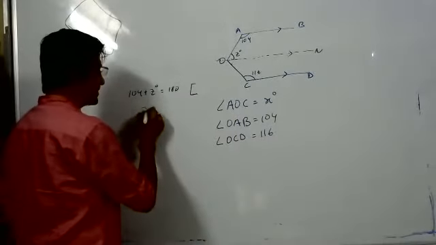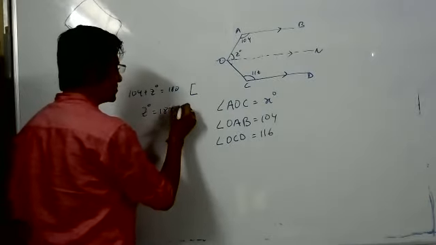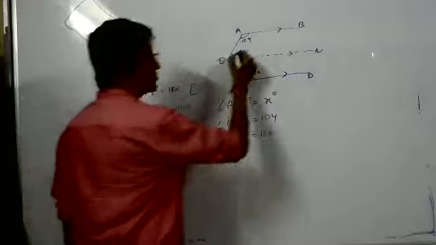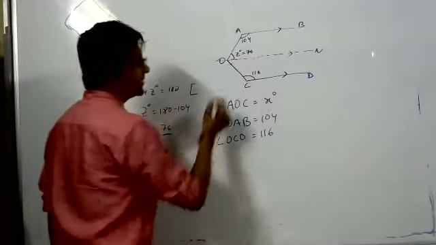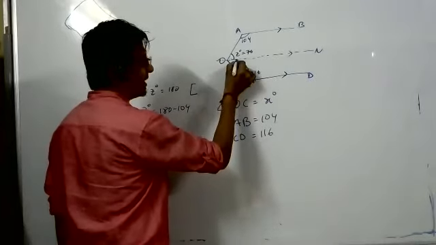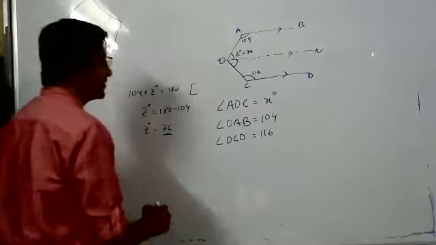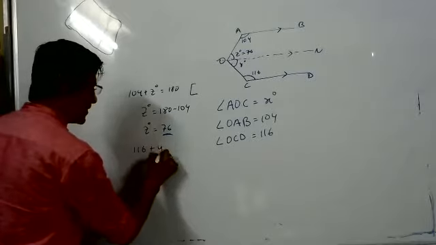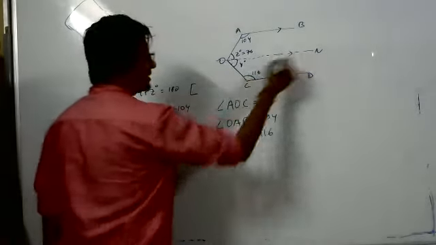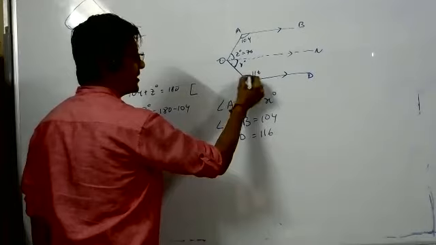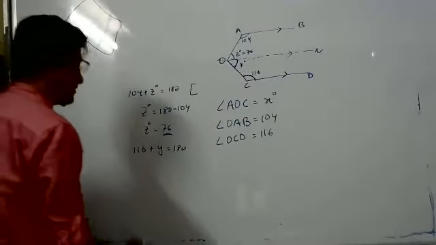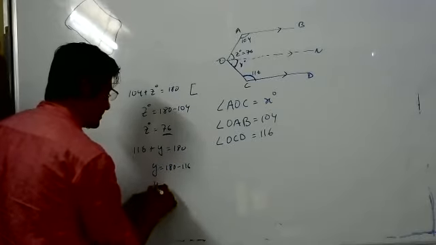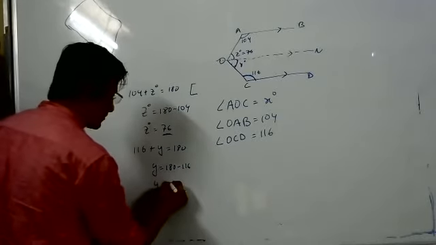Okay. So you will get Z equals 180 minus 104. So Z equals 76, right? Yes, sir, this is 76. Similarly, this angle plus this angle should equal 180 degree. Let's suppose we make it Y degree. So 116 plus Y equals 180 degree, since AB is parallel to CD, so this is making sum of co-interior angles 180 degree. Y equals 180 minus 116. Y equals how much? 64. Yes, sir.